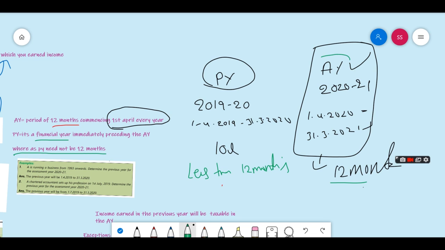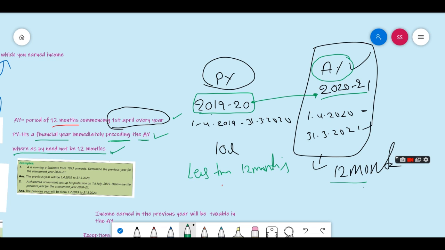The assessment year is 2020-21, and they are saying immediately preceding the assessment year. Preceding means before. What is before 2020-21? 2019-20. So this is the financial year immediately preceding the assessment year, right?